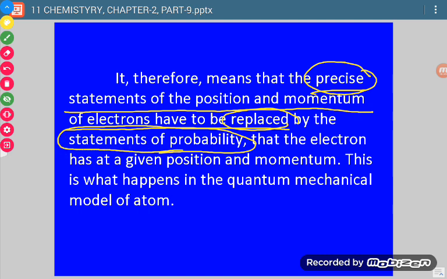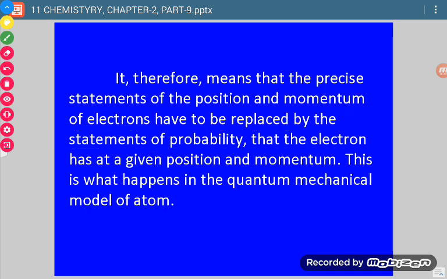Here the word probability comes. This gave the idea for the quantum mechanical model of the atom, which is accepted. So we say probability in position and probability in momentum. The word probability came after this much discussion.